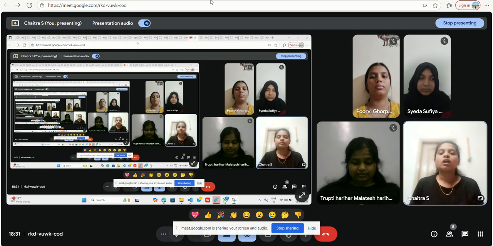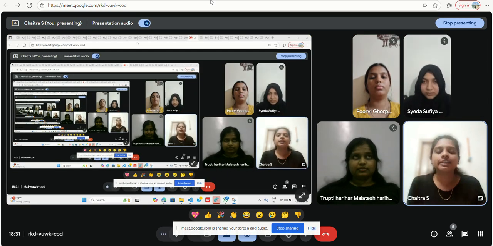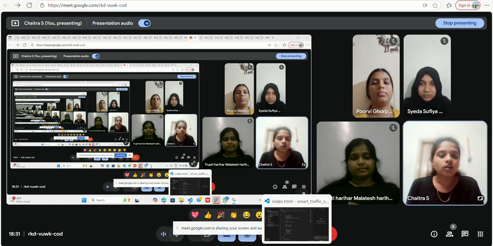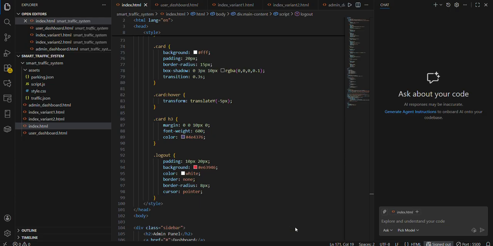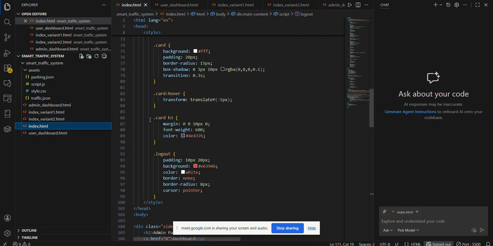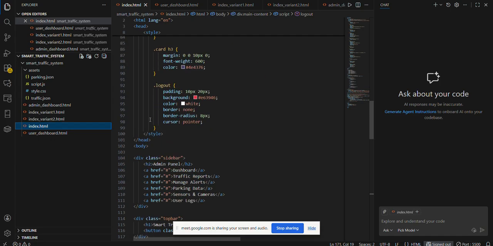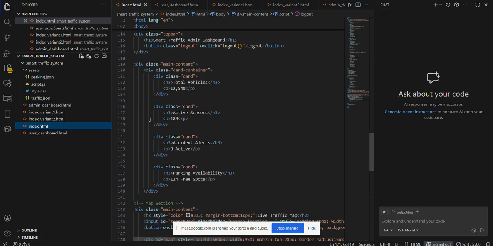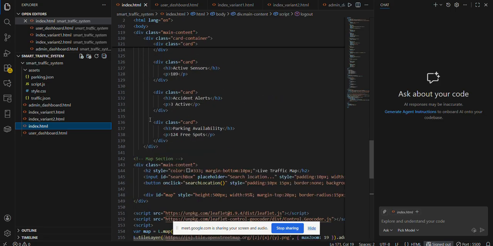Thank you. So, as everyone explained in detail, I'll be showing the overall working of our website now. So, let me show the code. We have used HTML code where this code gives the color background, admin dashboard, and all of this. Let us go through the website and then give detailed information.